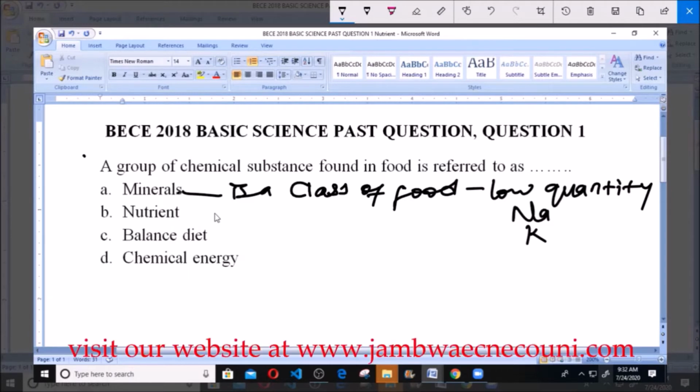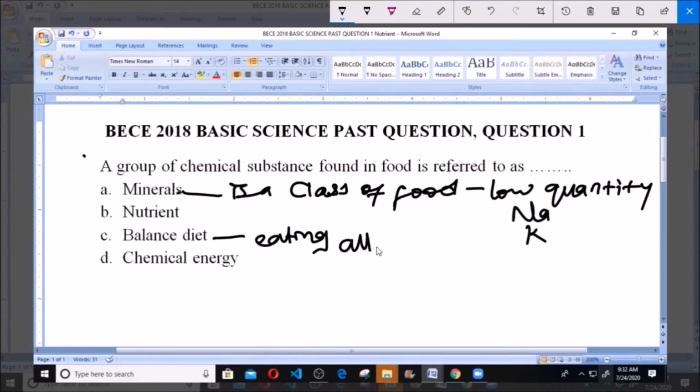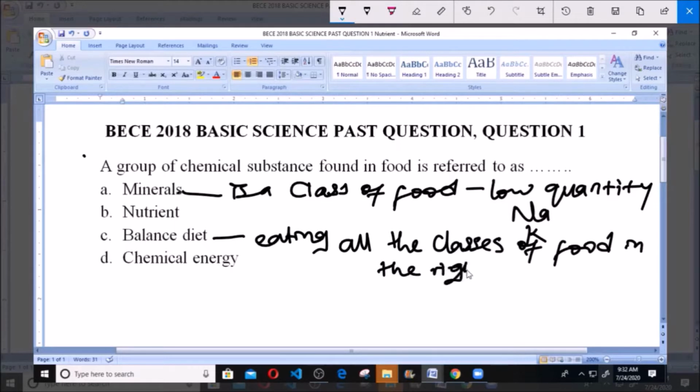Now that's for A. B here, balanced diet, simply means eating all the classes of food. That is, a food that contains all the 6 classes of food in the right proportion. That's in the right amount.